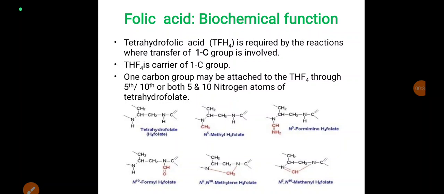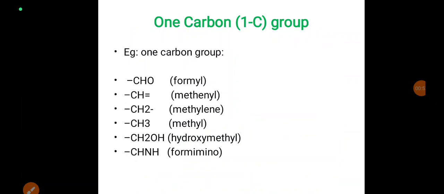Biochemical functions of folic acid are: it acts as one carbon group carrier. One carbon group may be attached to the tetrahydrofolic acid through 5th or 10th or both 5 and 10 nitrogen atoms of tetrahydrofolate. Examples of one carbon groups are formyl, methanol, methylene, methyl, hydroxymethyl, form amino groups.